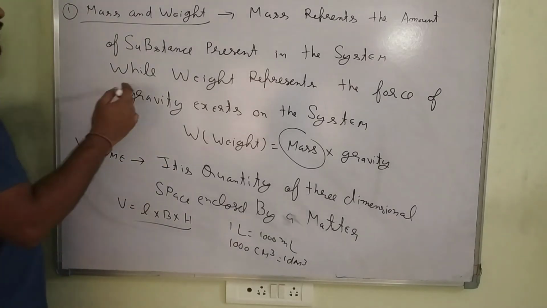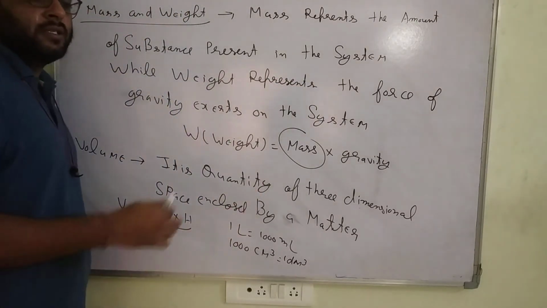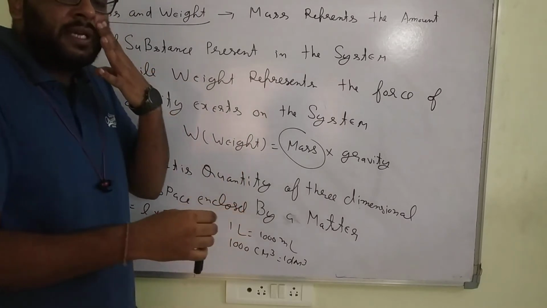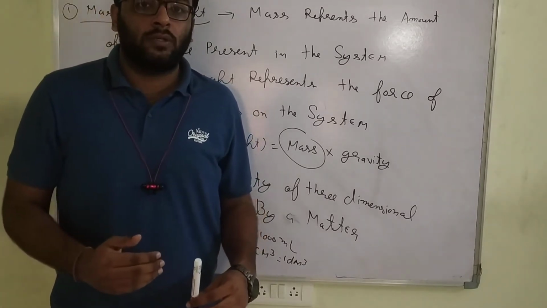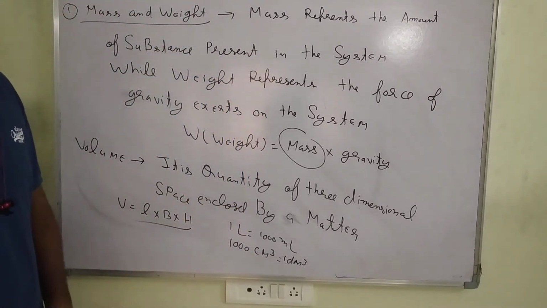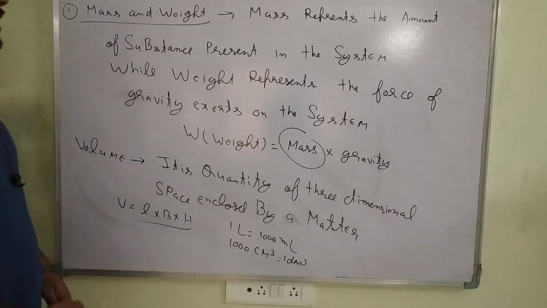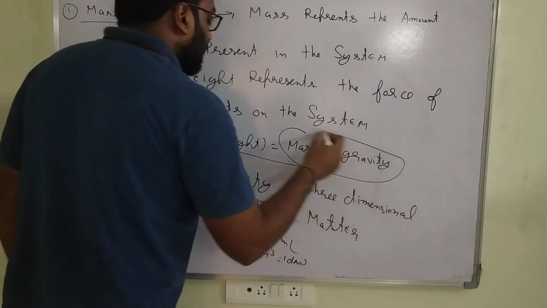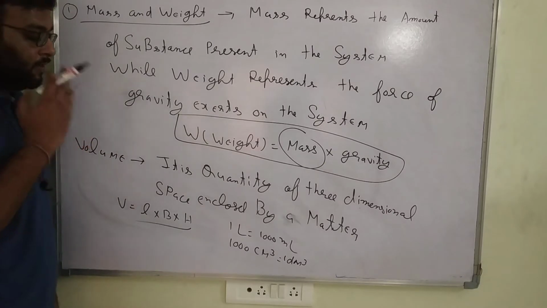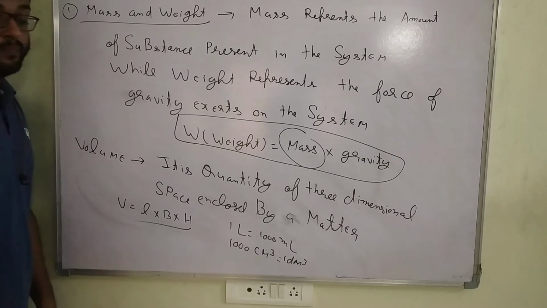What is weight? Weight represents the force of gravity exerted on the system. This is the system, and a gravity force attracts it, so due to this it always goes downwards. That is called weight. So that is mass and that is weight. You have most probably already known the weight and mass in lower classes. Okay, the gravity constant. I hope you are ready up to this point. Okay, next is the volume.